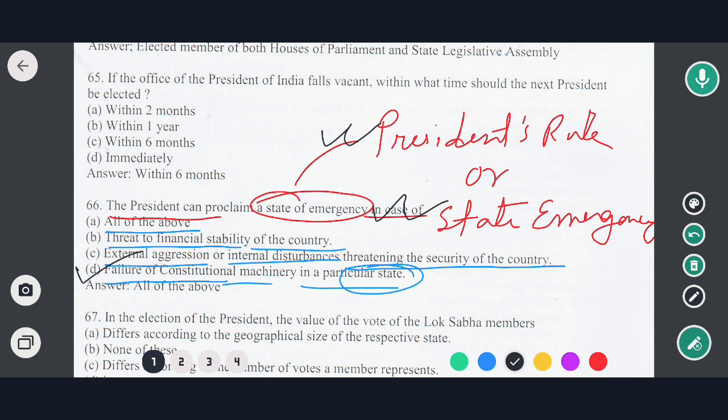When does the President proclaim an emergency in a state? When there is a failure of constitutional machinery in that state. That means if there is any situation where the provisions of the Constitution are not being followed, which is against the provisions of our Indian Constitution, then in that case the President can proclaim state emergency in that particular state. So in this case the correct option would be option D. Now moving to the next question.